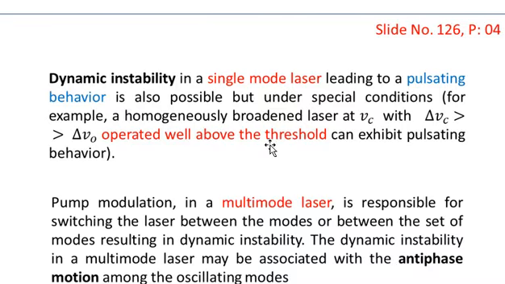So we are imposing two conditions on a single mode laser to show the dynamic instability. One condition is that the laser is operating at a frequency which is not the central frequency of the gain profile, but a frequency lying either to the left or to the right of the center of the gain profile, having a line width delta nu c which is much greater than delta nu naught.